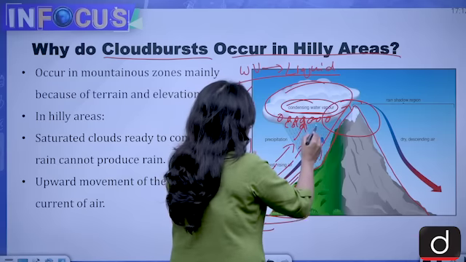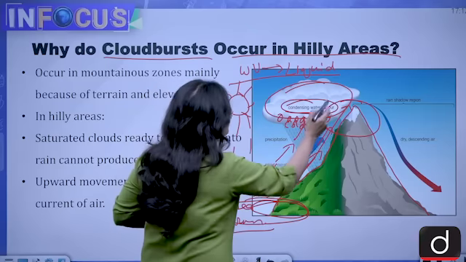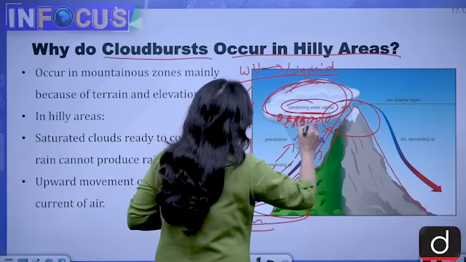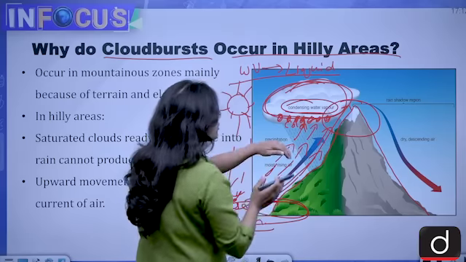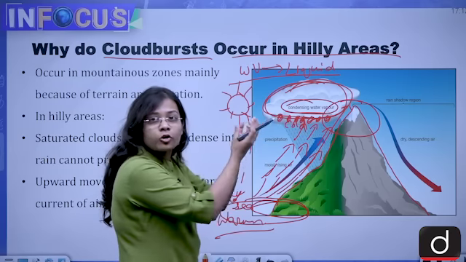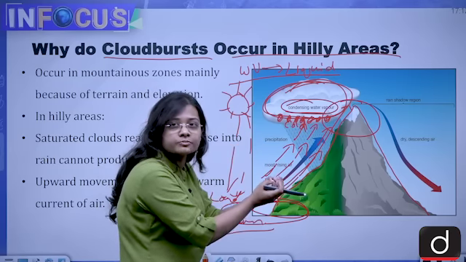This warm air going in the upward direction will pressurize the cloud and its precipitating rain droplets. Because of the pressure that the warmer wind is putting on them, the droplets will not be able to come down in the form of precipitation.